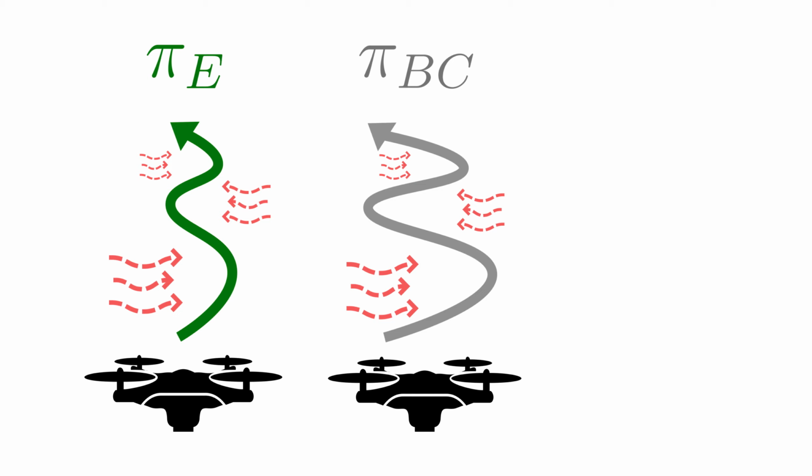If they ignore the fact that it was the wind that was the root cause of this correlation, they might attempt to reproduce the swerving behavior of the expert, causing them to deviate even further at test time due to the continued influence of the wind. More abstractly, the effect of a confounder like the wind in our previous example is to introduce temporal correlations in the recorded actions that do not have their true cause in the recorded state.